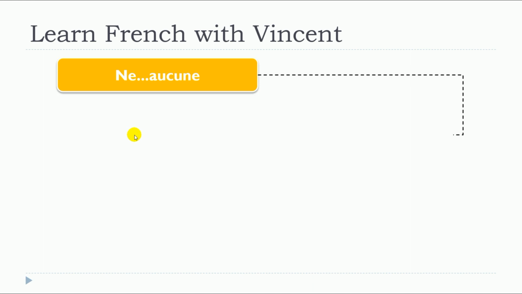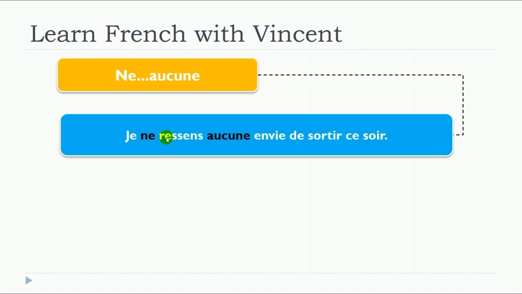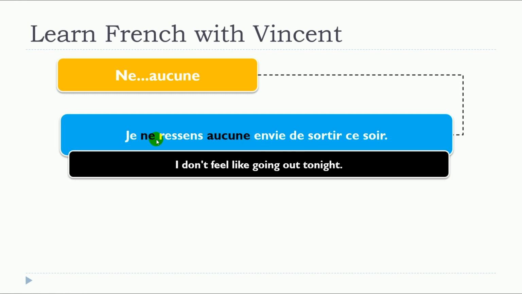So let's see the examples. Je ne ressens aucune envie de sortir ce soir. So in that situation, we will use aucune, the feminine form, because envie is a feminine noun. Aucune envie. So it will be the same for the other examples.